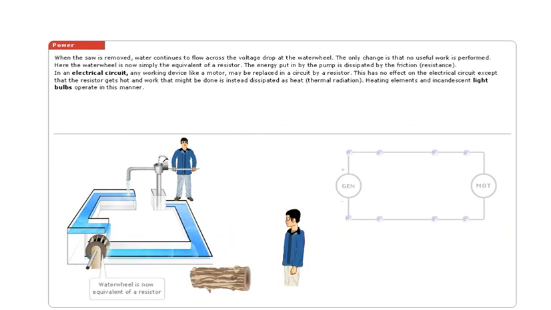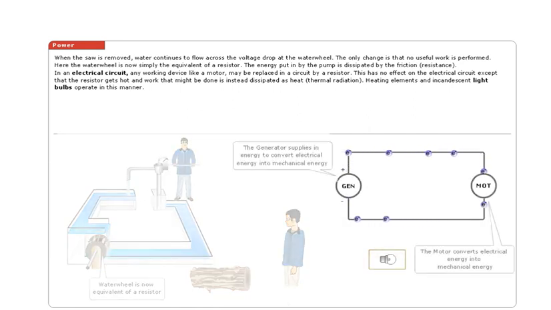When the saw is removed, water continues to flow across the voltage drop at the water wheel. The only change is that no useful work is performed. Here, the water wheel is now simply the equivalent of a resistor. The energy put in by the pump is dissipated by the friction, resistance.